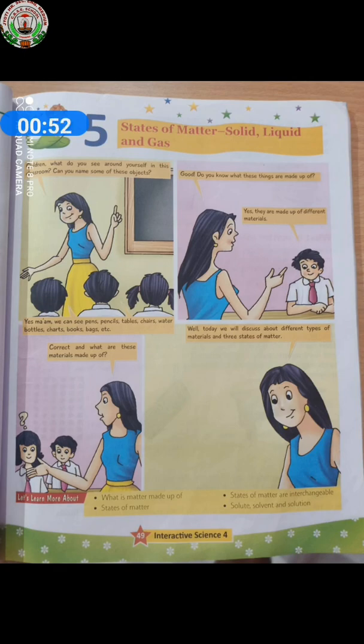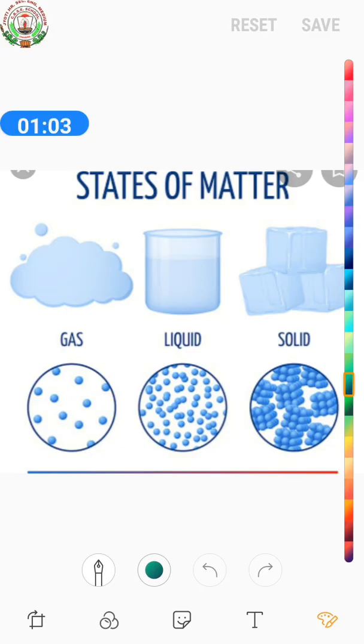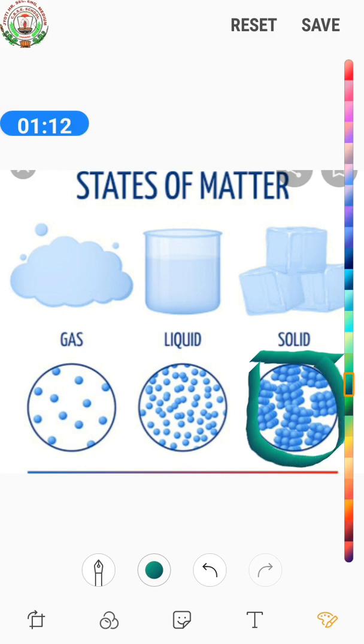So today we will start. Matter is of 3 types. First we will take solid. See children, in the solid state the particles of matter are very close to each other. So the particles hold each other very tightly. That is, there is a strong force of attraction between them. As a result, solids have a definite shape and a definite volume.